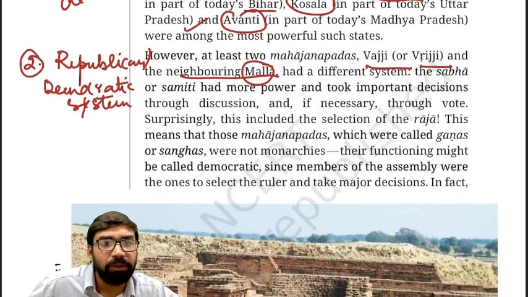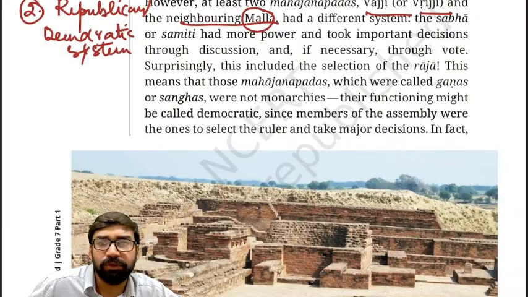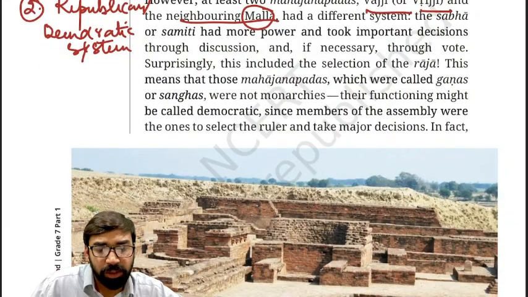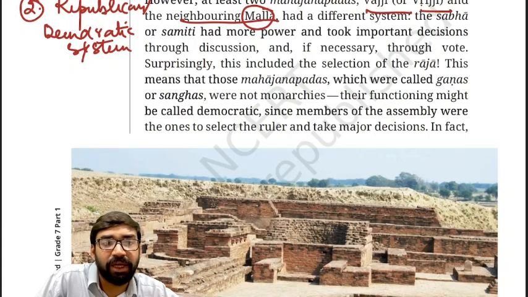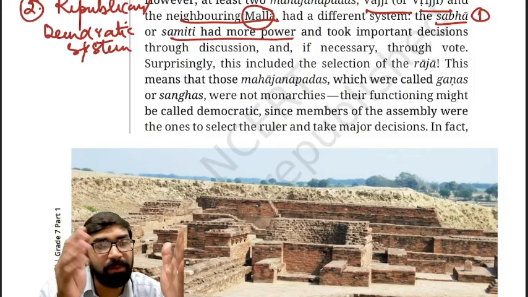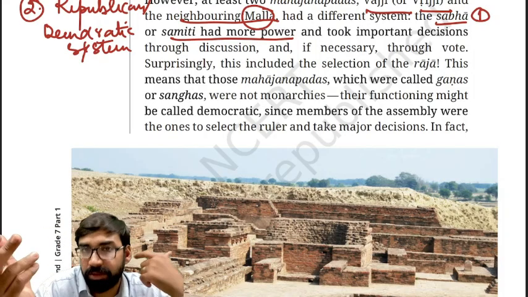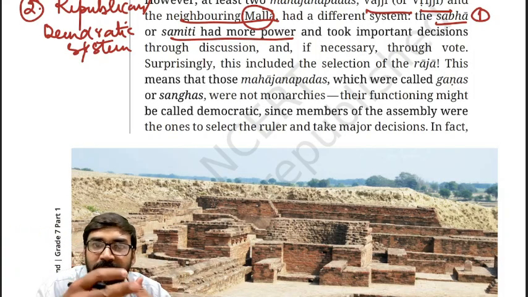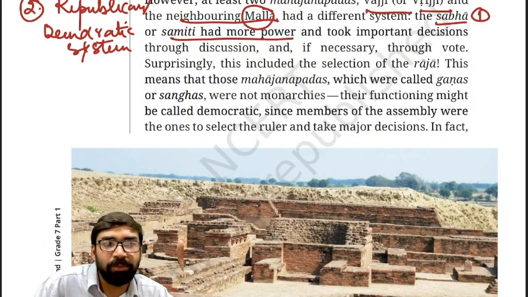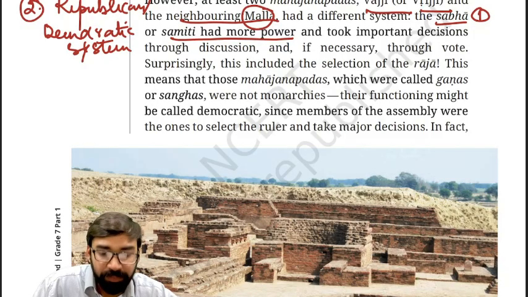So what are the characteristics of these Mahajanpadas? First, Sabha and Samiti had more power in republican kingdoms. Sabha is like the House of Elders, the Assembly of Elders. Samiti is another assembly. Sabha and Samiti had more power.